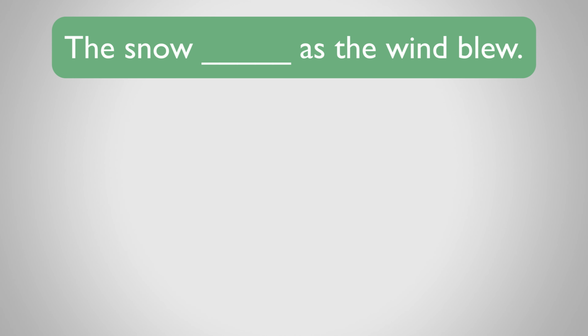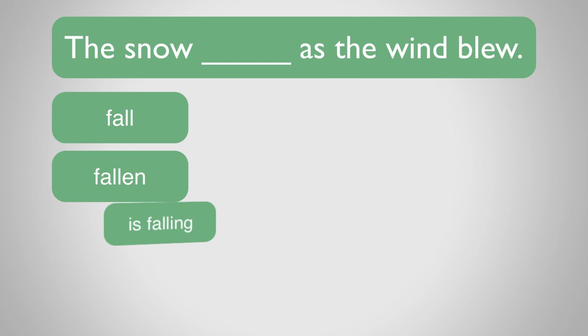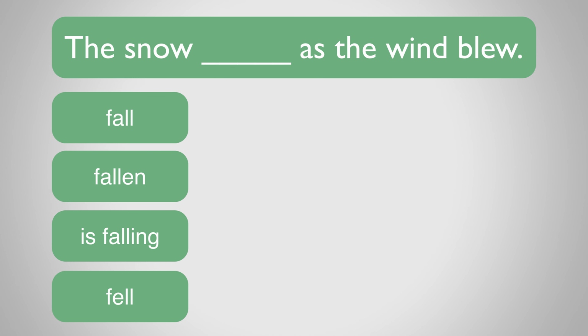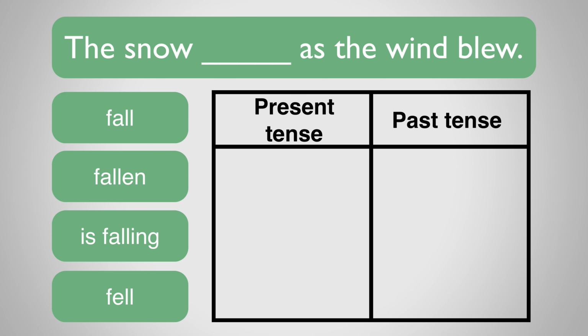The snow something as the wind blew. So what are the options? Well, we've got fall, fallen, is falling, and fell. So to start with, let's find another verb in the sentence and work out its tense. Well, the other verb is blew, and it's in the past tense. We know that both verbs in the sentence need to be in the same tense, as the word "as" tells us that the two actions were happening at the same time. So we're looking for a verb in the past tense.